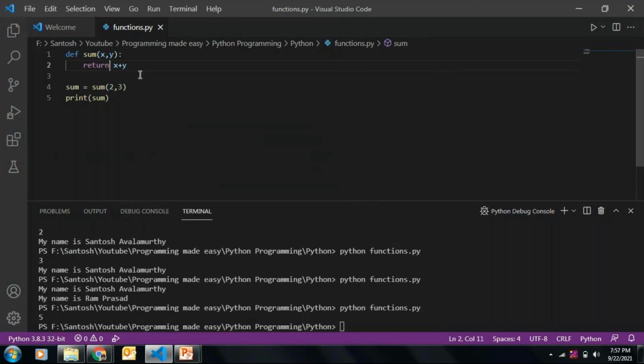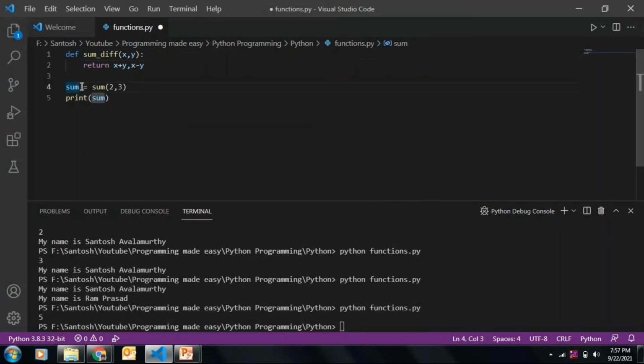Now let's say I write the same function to return sum as well as difference. In that case, I'll return x plus y as well as x minus y.